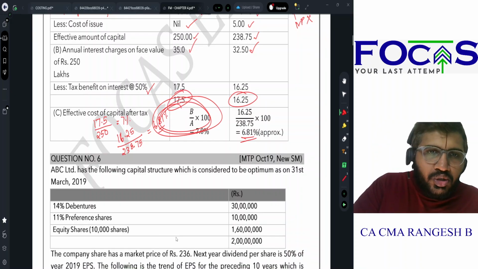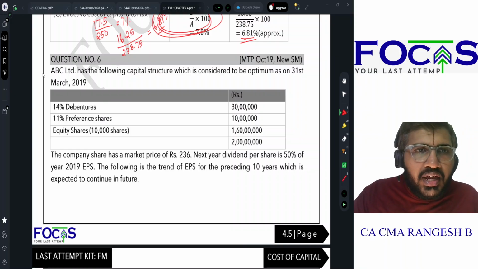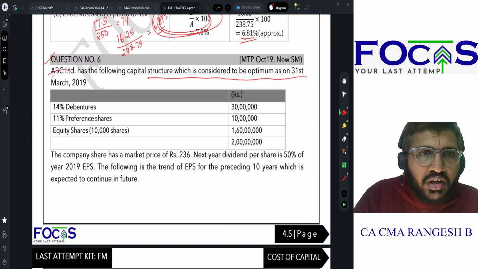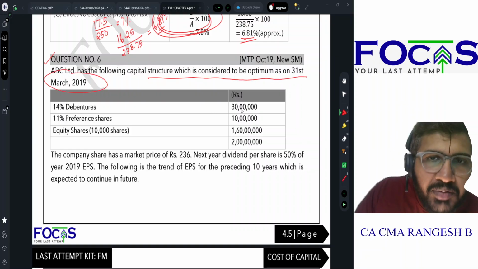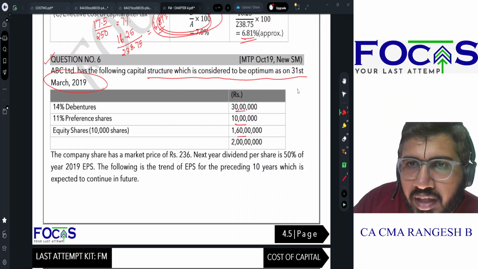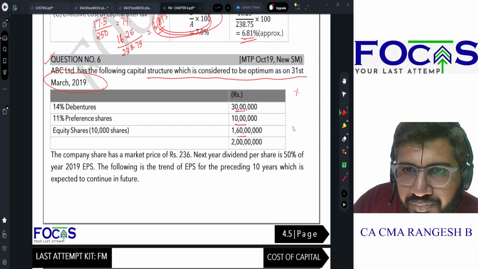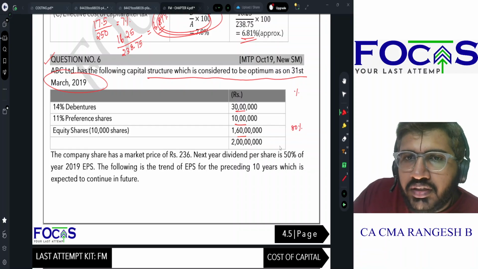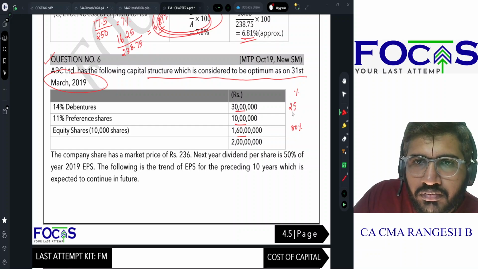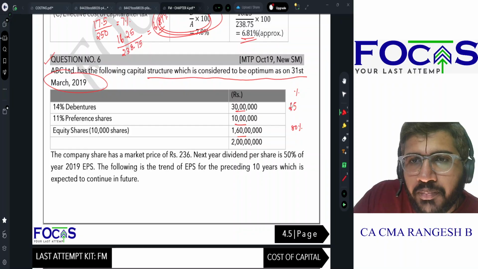With that, the second question is over. Let us move to the third question. ABC Limited has the following capital structure, which is considered to be optimum as on 31st March 2019. 14% debentures 30 lakhs, 10 lakhs and 1 crore 60 lakhs. So if I calculate the percentages now, this is 80 percentage, this is 15 percentage, this is 5 percentage.